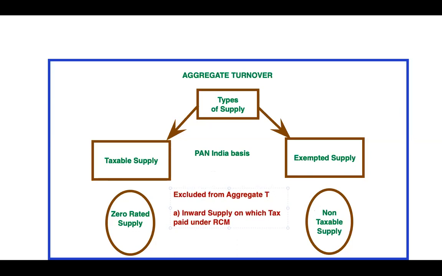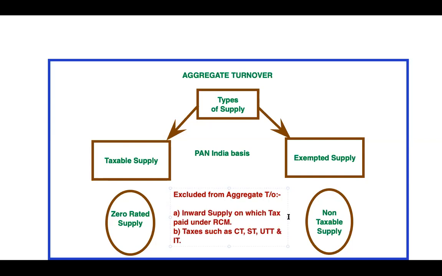aggregate turnover. The complete activities of RCM, wherever we are going to pay RCM, is going to be out from the term aggregate turnover, plus it excludes taxes such as central tax, which is CGST, state tax, which is SGST, union territory tax, which is UTGST, and integrated tax, which is IGST.